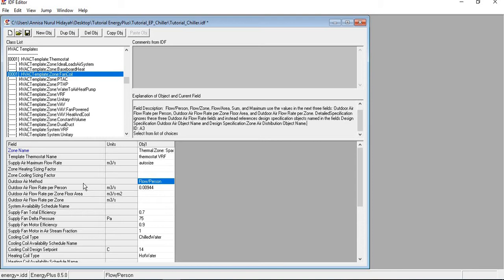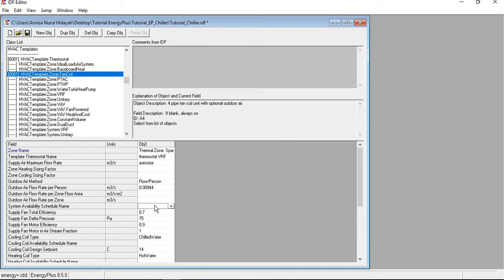I will just use the default here, that is the flow per person outdoor air method, and this is the rate. And there is also a system availability schedule name here, and if we leave it blank, it means it's always on. But if you want it to work in a certain hour, in a certain duration, then you need to make a schedule and input it here. But for now, I will just leave it blank.